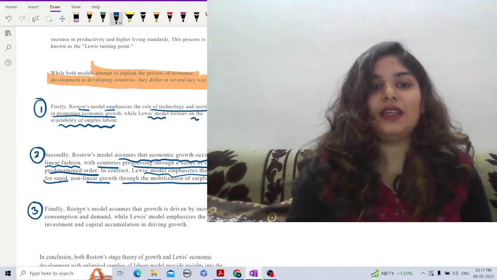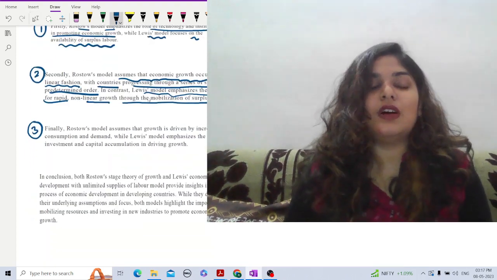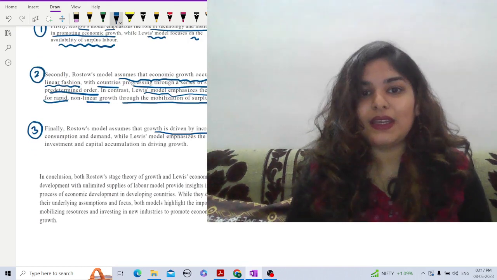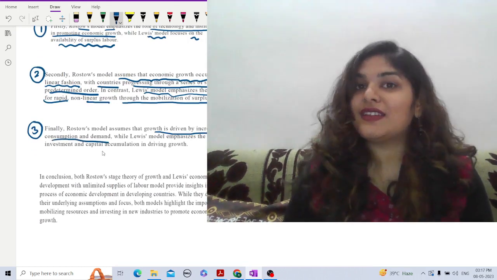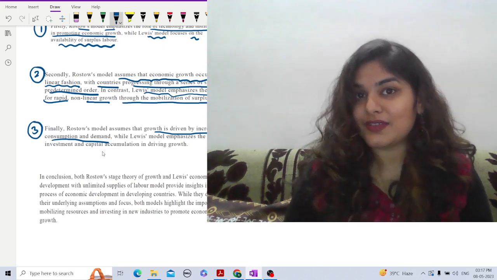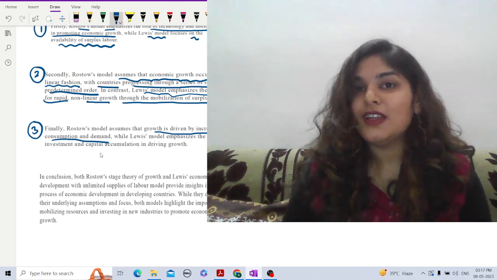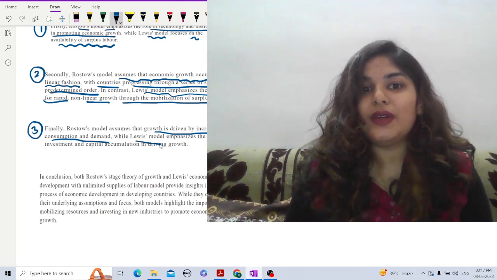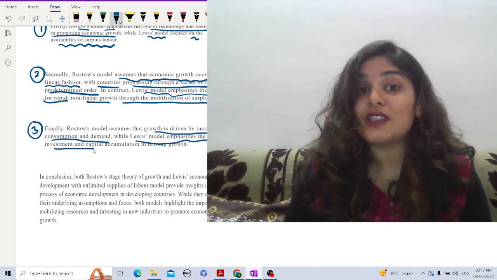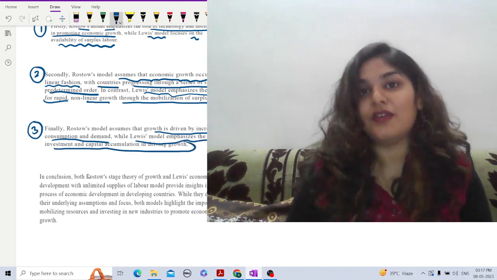Finally, Rostow's model assumes that growth is driven by increasing consumption and demand. In every stage there is an increase in consumption and demand. As a result, there is more growth and the economy moves from one stage to another. While the Lewis model emphasizes the role of investment and capital accumulation in driving growth.